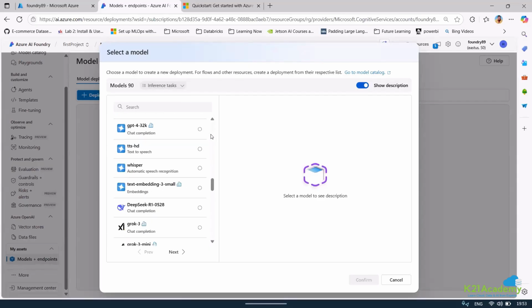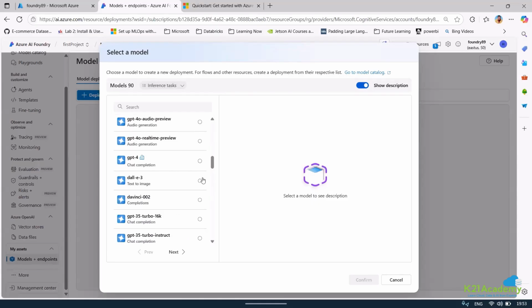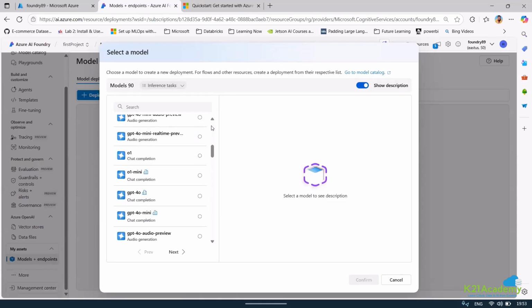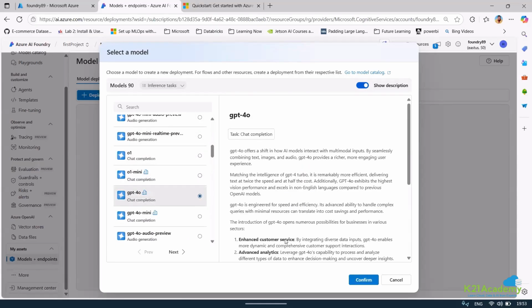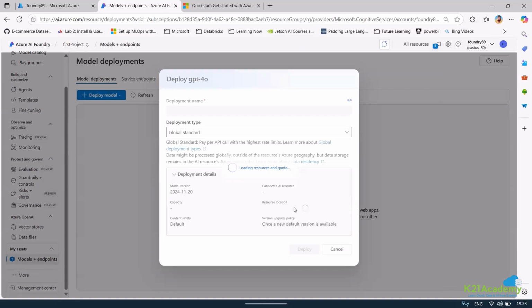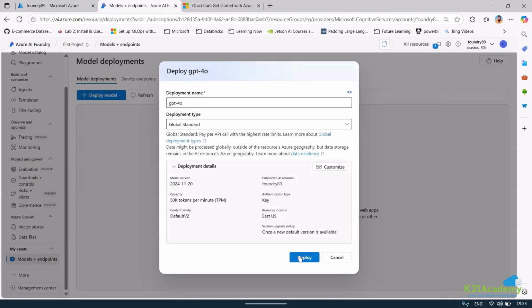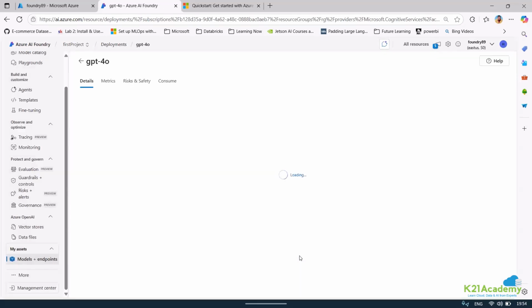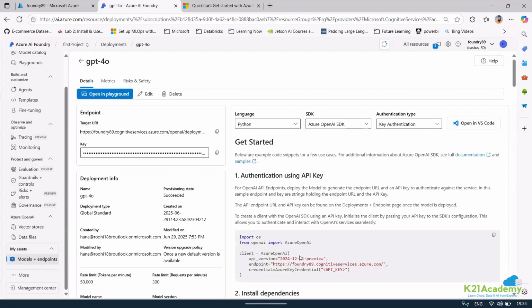Suppose I want to deploy any model, Azure or any other model, I can directly take it from here. So let me deploy a GPT-4 model that I'm going to use. Okay, so right now I will deploy this model. Once I have deployed this model, I can use it via the endpoint and the key. That is one thing.